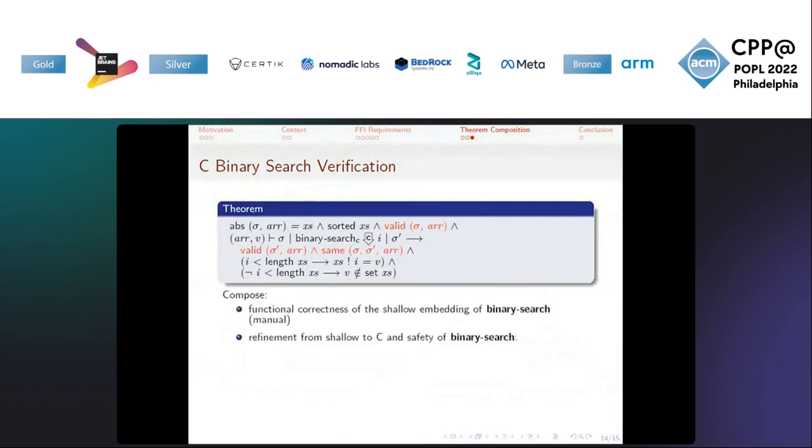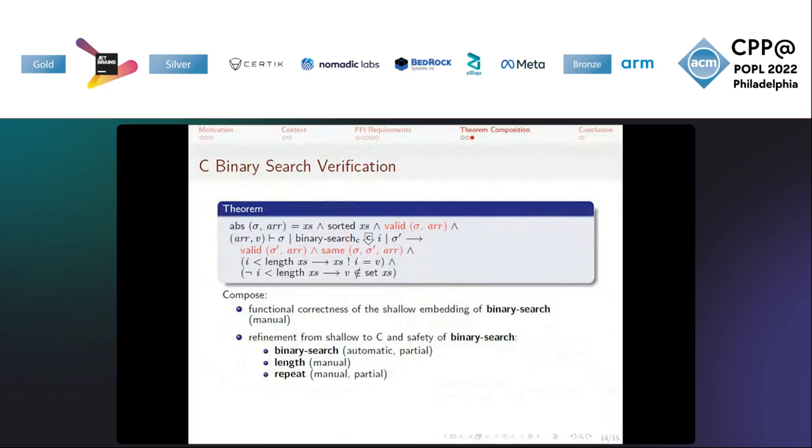To prove that the C implementation satisfies this theorem, we just need to compose the functional correctness theorem of the shallow embedding of binary search, assuming we have already manually proved this, and the refinement theorem from shallow to C for binary search. To obtain the refinement theorem for binary search, we simply need to compose the automatic refinement theorems generated by the compiler with our manual ones.